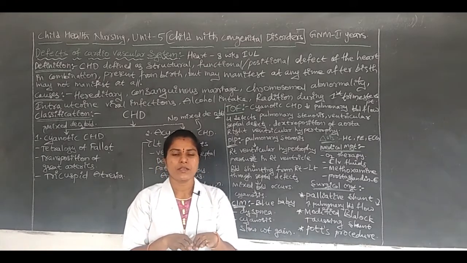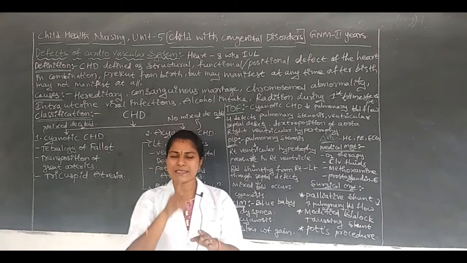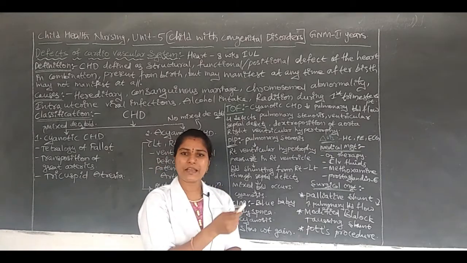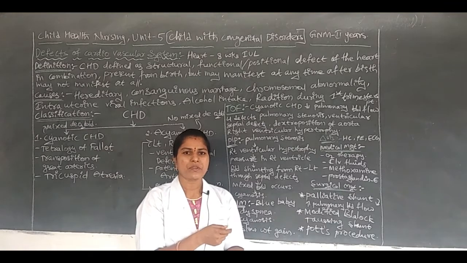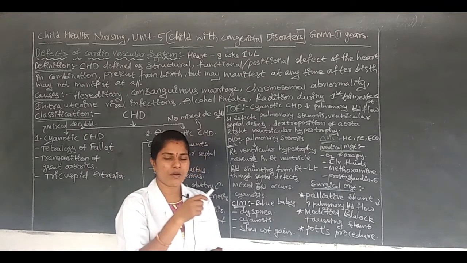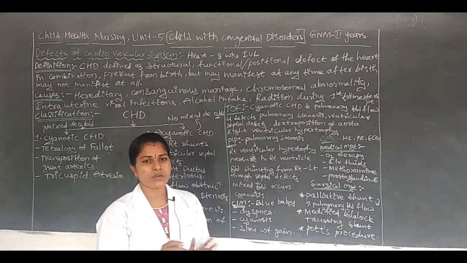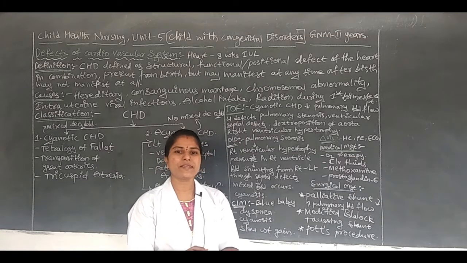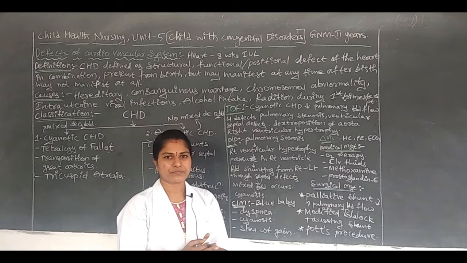Why? Because there is one septum, no? In the heart there is the right atrium and left atrium, no? The atria and ventricles are divided or separated by the septum. Due to the septal defects, the blood gets mixed.